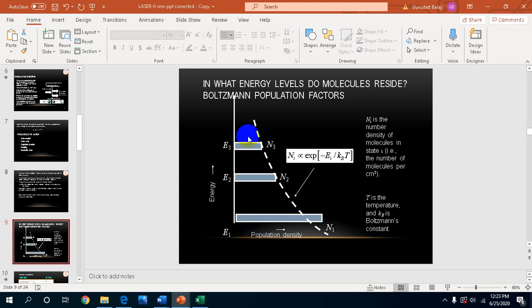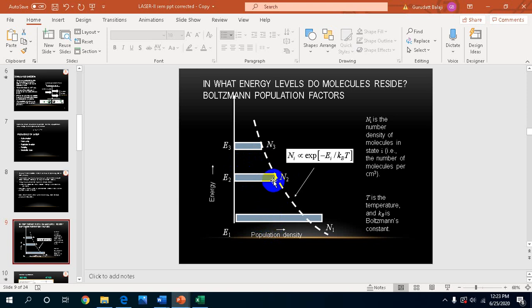E1 to E3 and E3 to E2 are quick actions, whereas E2 to E1 is a slow process. So the number density of atoms accumulated in E2 will be large compared to the ground state. At one particular condition, the number of atoms N2 will be greater than N1. That condition we call population inversion.